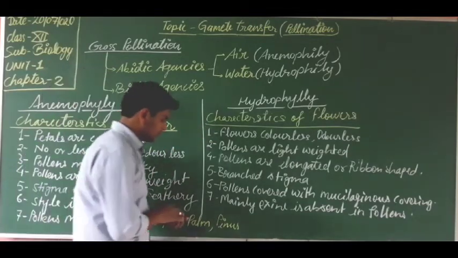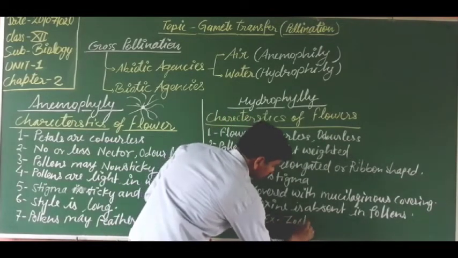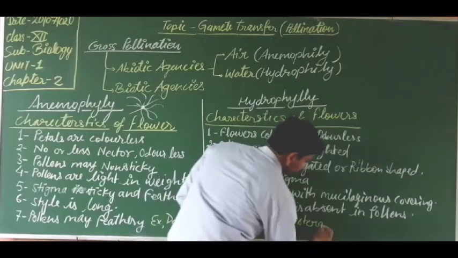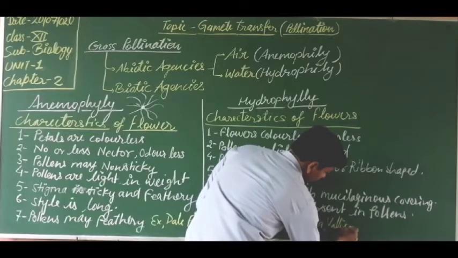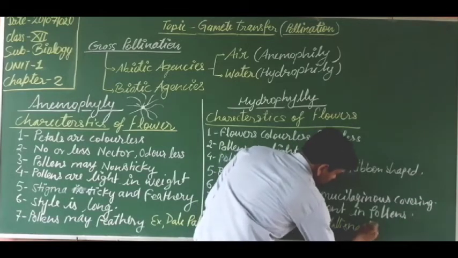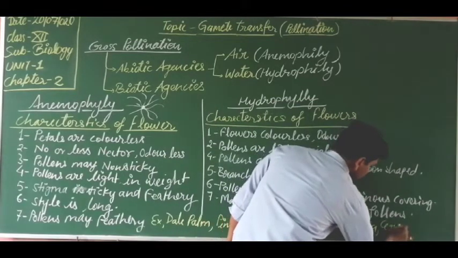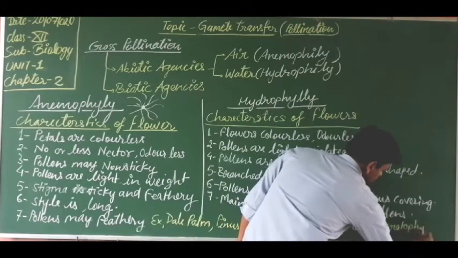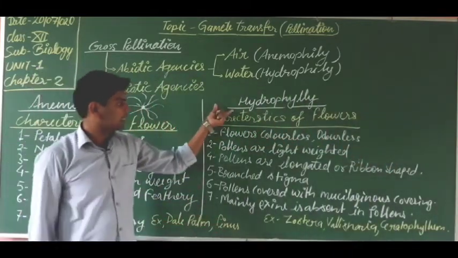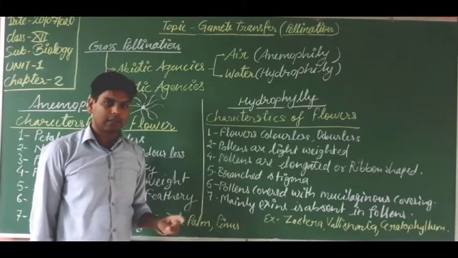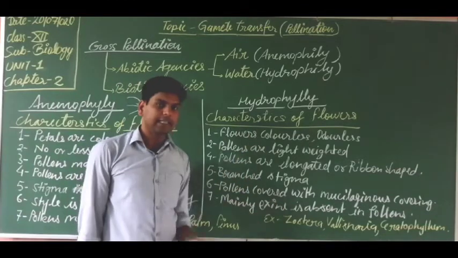What are the examples? Let's discuss. Examples are Zostera, Vallisneria, and Ceratophyllum. These are the examples of plants in which hydrophily occurs. Got it? We will discuss in detail how hydrophily occurs in Vallisneria.